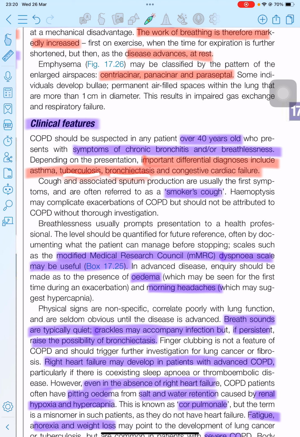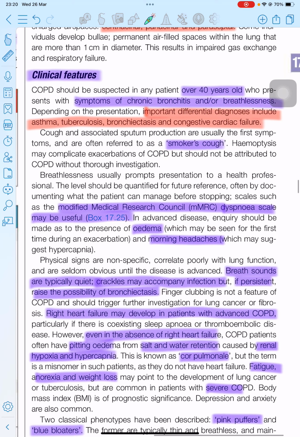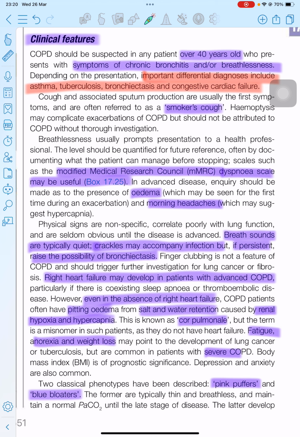These four are the differential diagnoses of COPD. The first and most important symptom is cough. The cough is also called smoker's cough because the most important risk factor was found to be cigarette smoking. Next, we also grade COPD by the MMRC, the Modified Medical Research Council classification for dyspnea. We will discuss it later.